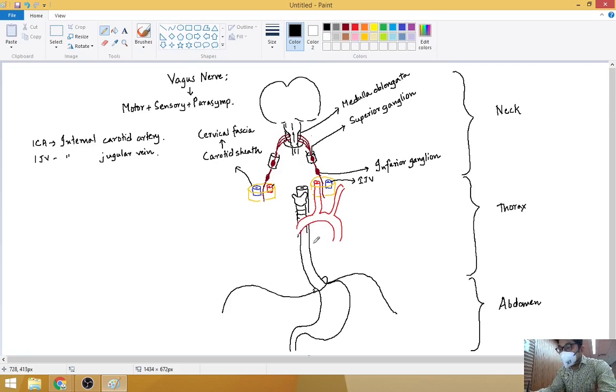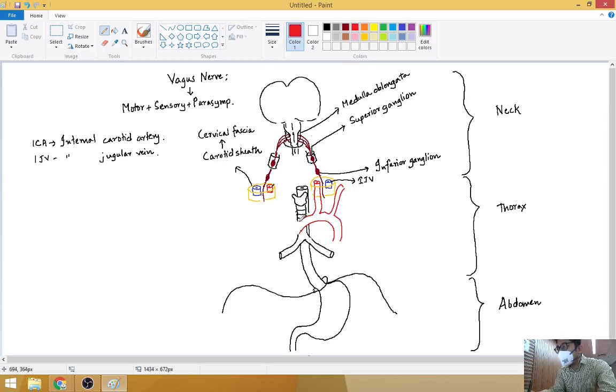What can it be? So what is this junction where the trachea is bifurcating? At which level will the trachea bifurcate?